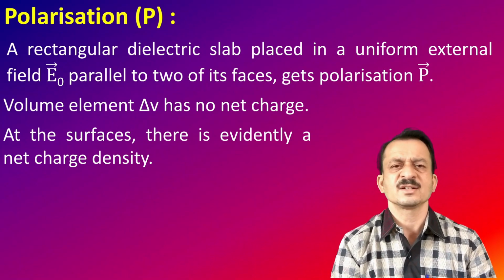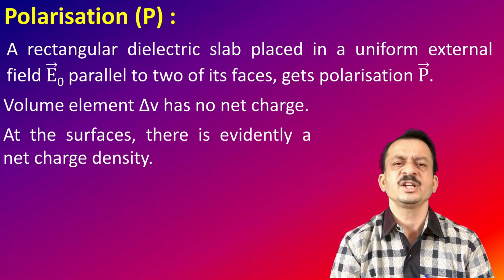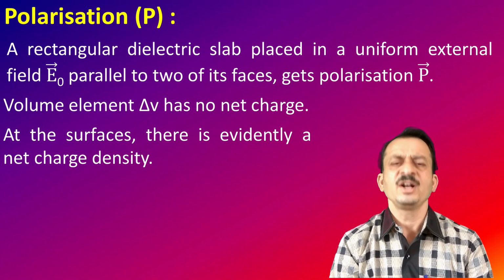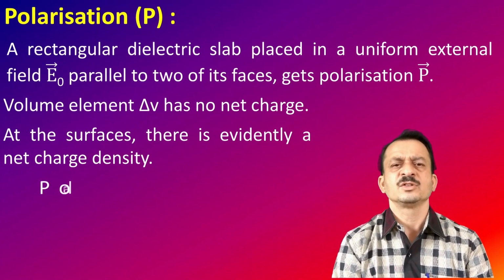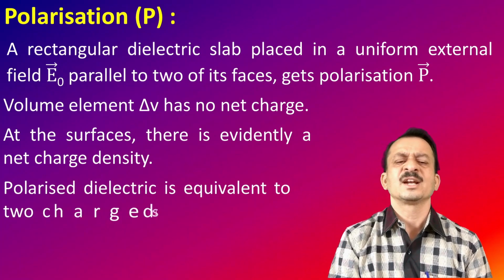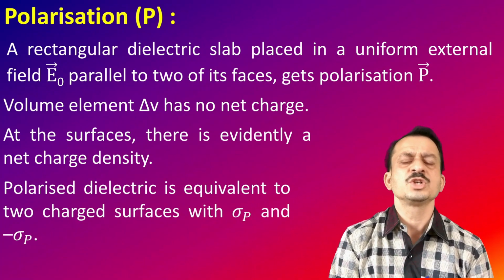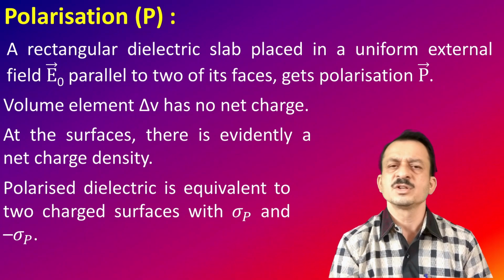That means at the edges, as shown by the blue strip lines, we have the surface charge density. Now this induces an electric field. Its direction is opposite to the applied field. So therefore, the polarized dielectric is equivalent to two charged surfaces with sigma p and minus sigma p.